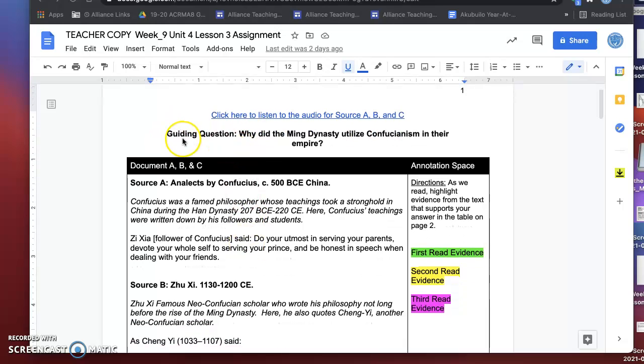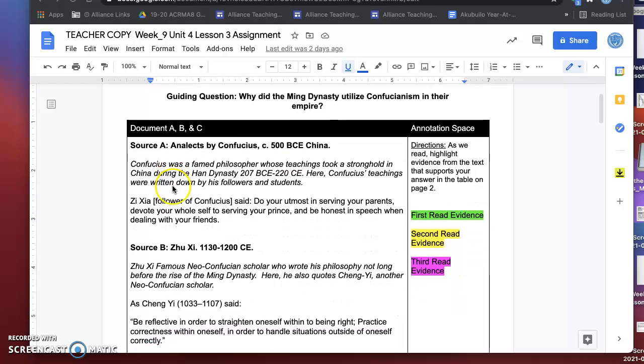Remember, the guiding question that you're going to be answering at the bottom of this assignment is right here: why did the Ming Dynasty utilize Confucianism in their empire? Source A is right here: Analects by Confucius, circa 500 BCE, China.